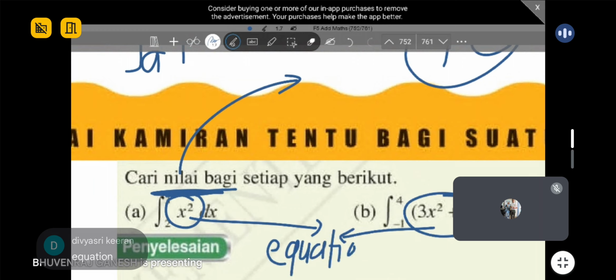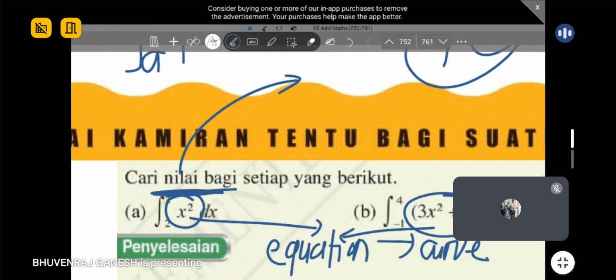Okay, guys, you try to imagine and see. When you have an equation, you will have a curve. Am I right? Because all of these are curve equations. So when you have a curve equation, the value that you get after doing this process actually represents what? The most basic quantity. We'll find the area. Do you all get it?